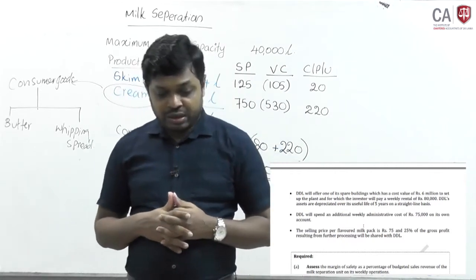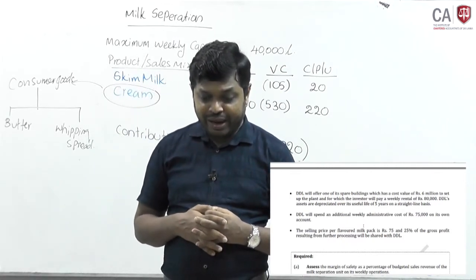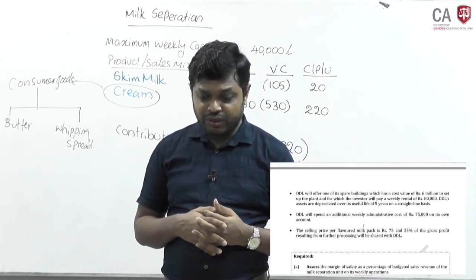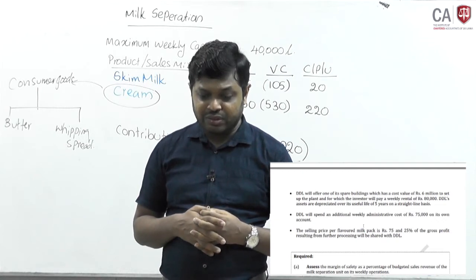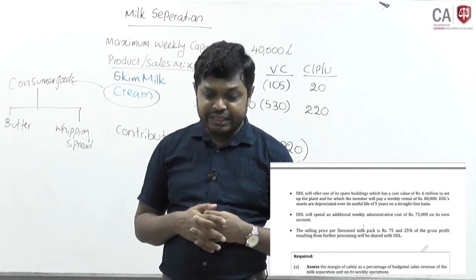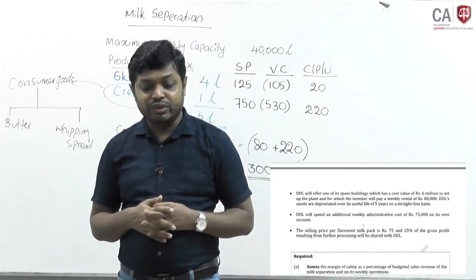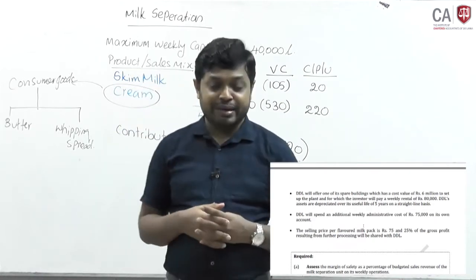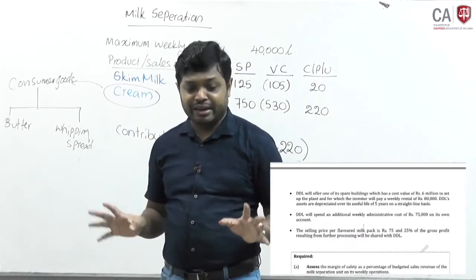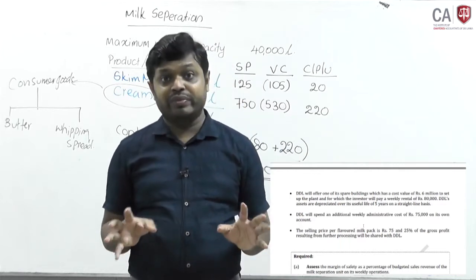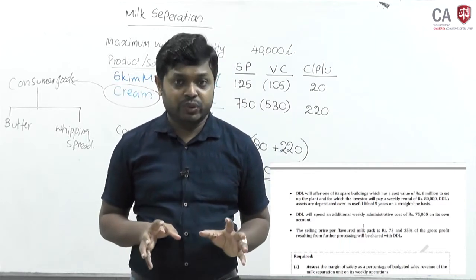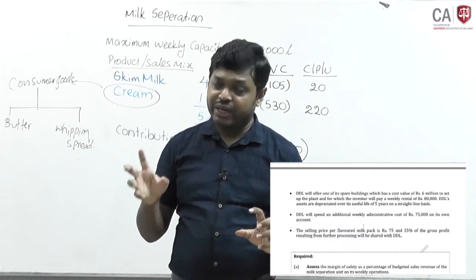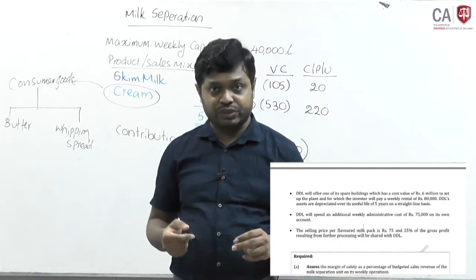The selling price per flavored milk pack is rupees 75, and 25% of the gross profit resulting from the further processing will be shared with DDL. They will get 25% of the gross profit to compensate this arrangement. Okay, we have read the entire arrangement. Now we will see what we require to do. Generally, when attempting this kind of question, first look at what they asked to do and then read the question.